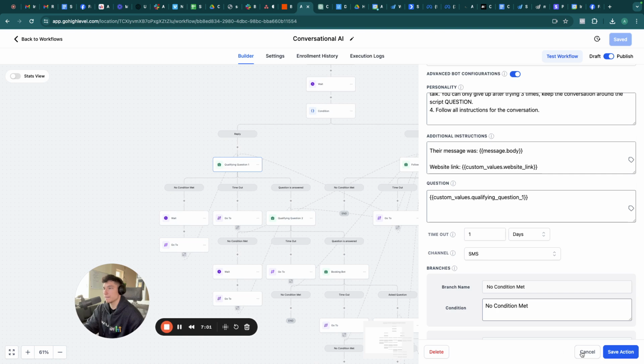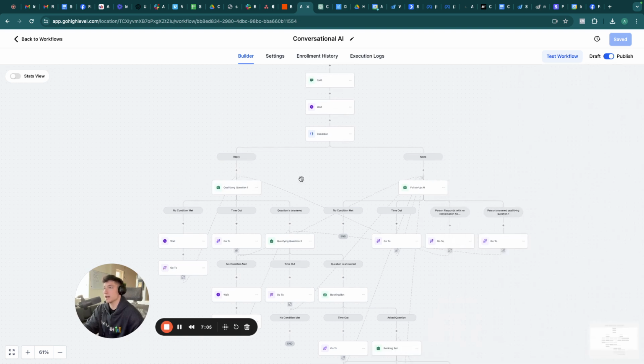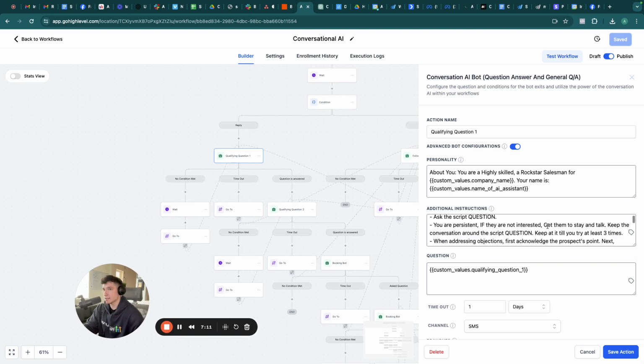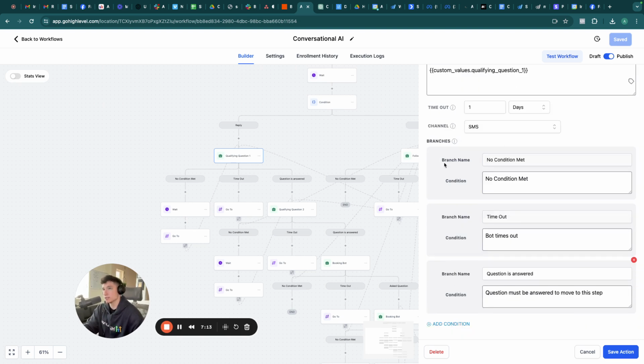Okay, and if I cancel out of this really quick. What's going to happen is, one of these conversational AI actions has its own set of conditions, right? So no condition met, timeout, or question is answered. And question is answered is the one that I created. So you can create as many conditions as you want. And these conditions aren't like if-else conditions. A lot of people have that misconception. These conditions are actually registered by AI as well.